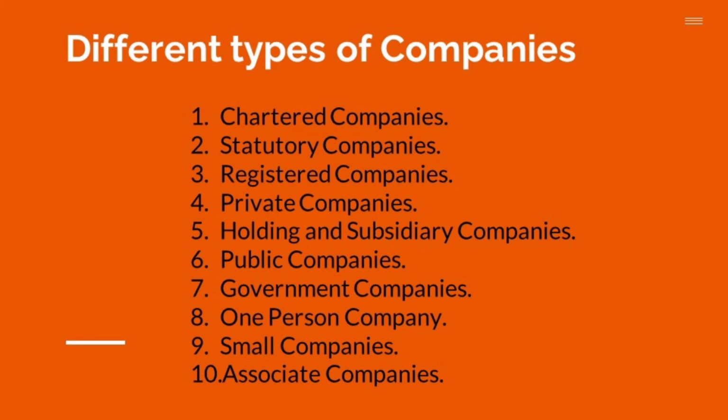Once you register a company, these companies are governed by the provisions of the Companies Act 2013, and the rules and regulations laid down in the memorandum and articles of association. Normally, the registered companies are subdivided into two types. One is limited companies and number two is unlimited companies. So, registered companies are of two types: limited companies and unlimited companies.